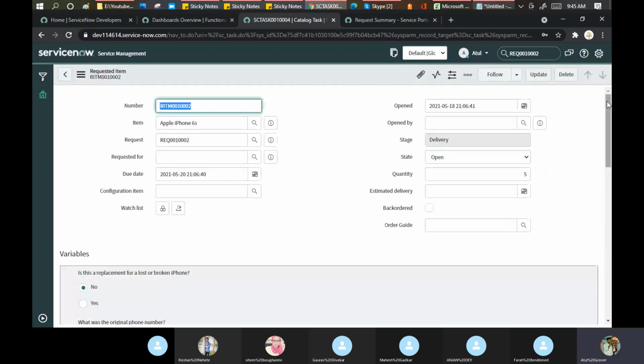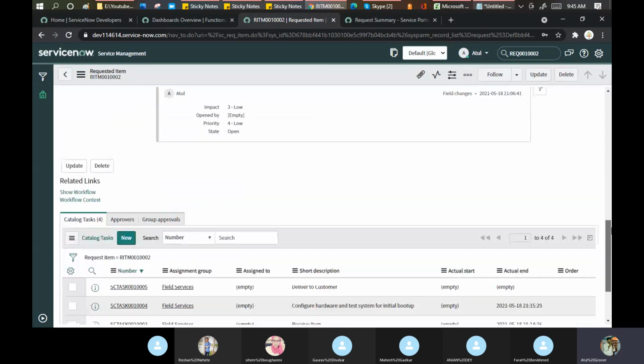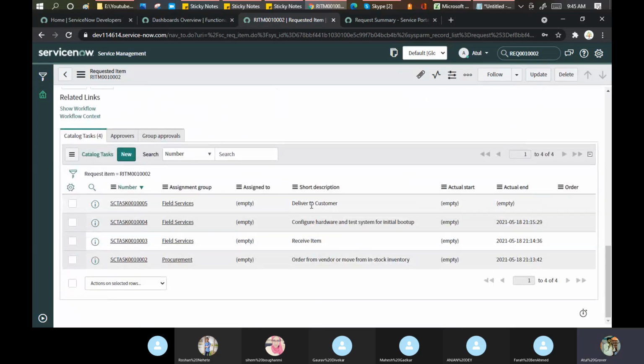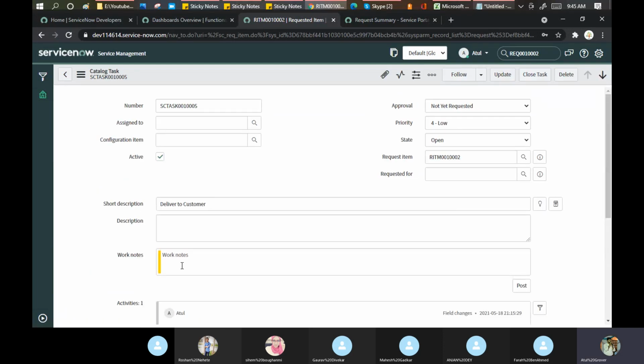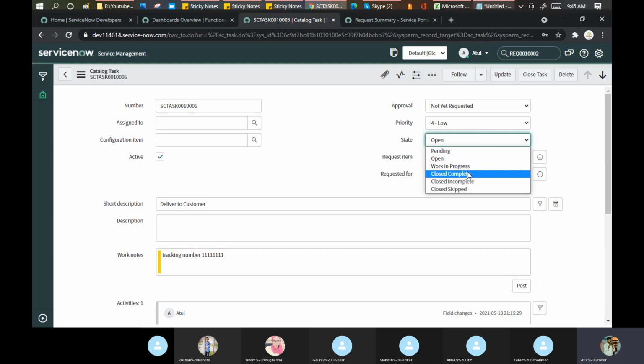Okay. Once laptop configuration has been done, what next? Deliver to the customer. And now they book the courier for delivering. Tracking number 111111, and they close the task.